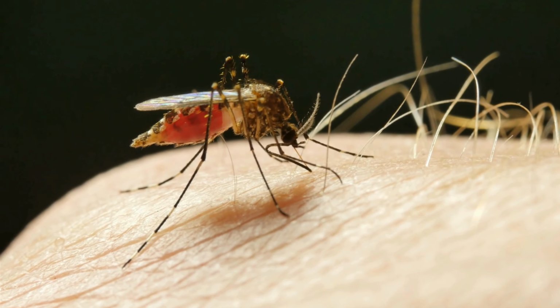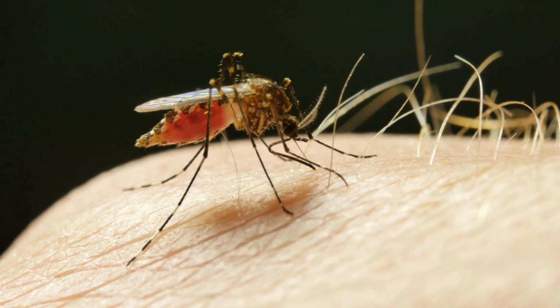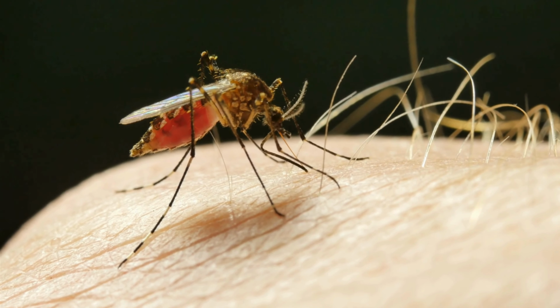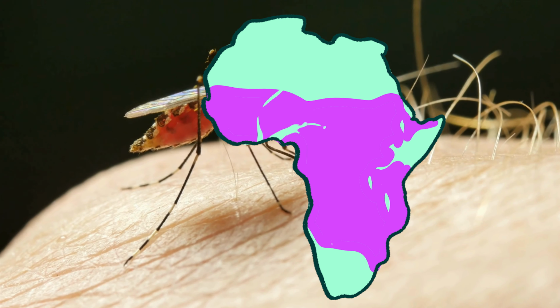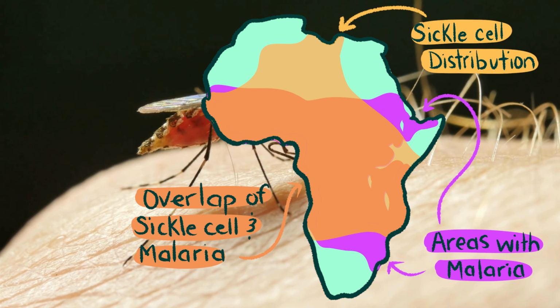The persistence of sickle cell disease is directly related to places where malaria is a problem. Malaria is a mosquito-borne illness that is the result of a parasite that gets transferred from the mosquito to the host. In areas where malaria is endemic, individuals with sickle cell disease usually don't get malaria. And that's because the shape of their red blood cells isn't conducive to allowing the parasite to survive. Or more specifically, the parasite can't reproduce.